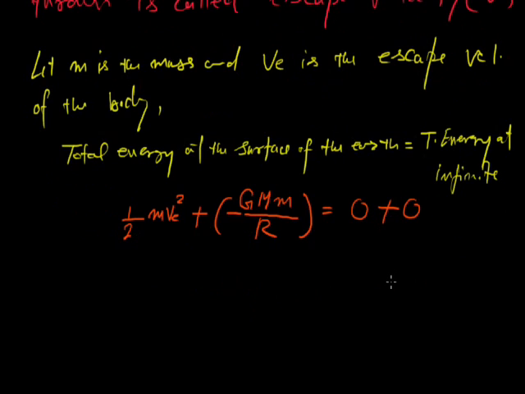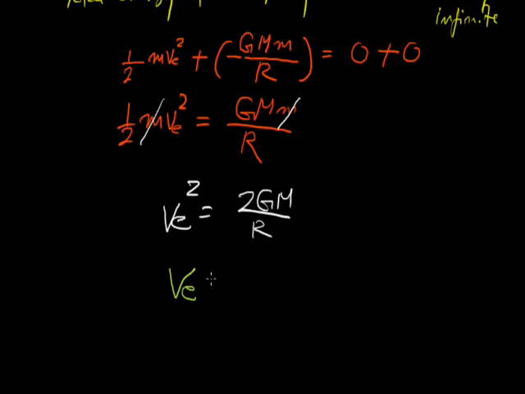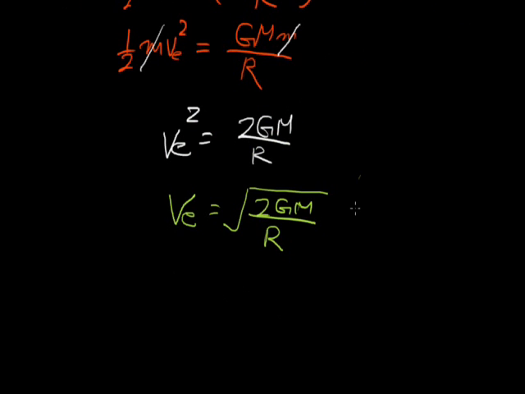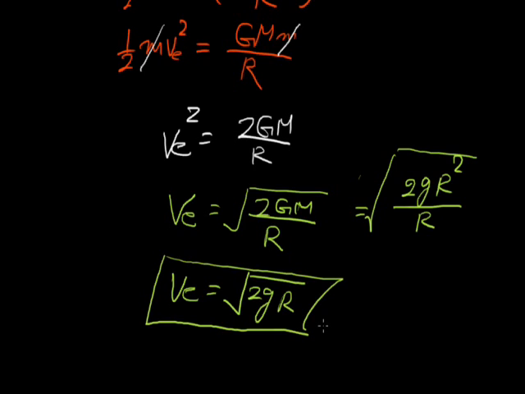So according to the conservation of energy, half m VE square plus minus GMm upon R will be equal to 0, and half m VE square equals GMm upon capital R. Cancel small m, so VE square will be equal to 2GM upon capital R, and VE is equal to root 2GM upon capital R. We know that GM is equal to gR square, so it is equal to root 2gR square by R. So escape velocity is root 2gR for the surface of the earth.